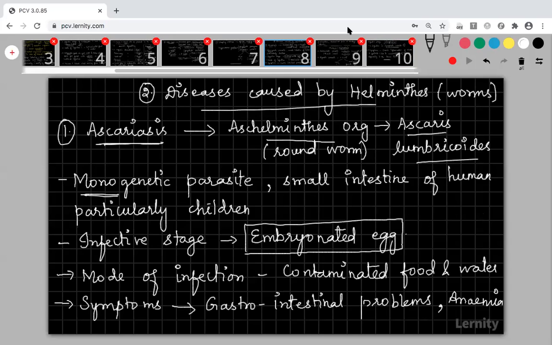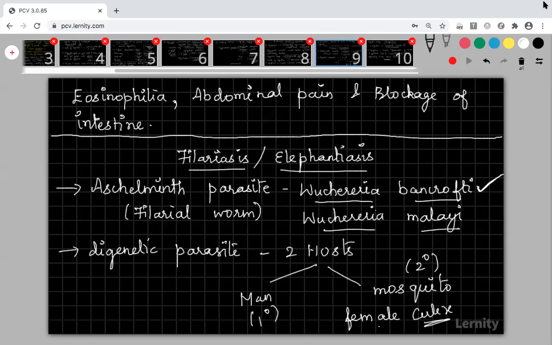Eighth slide. One student asked me to show the eighth and ninth. Okay, I'll show you, ma. Eighth slide. This is eighth one. And this is ninth one.